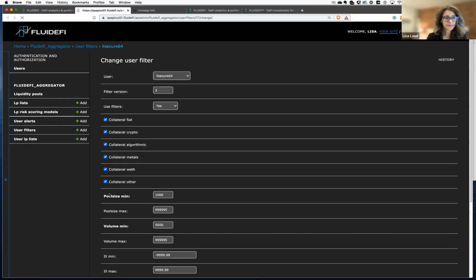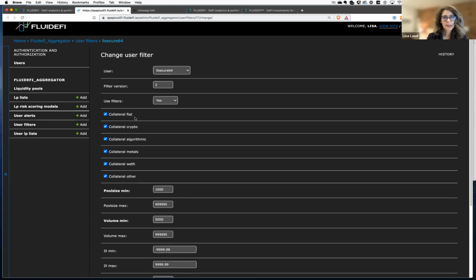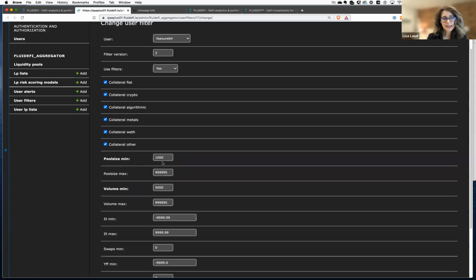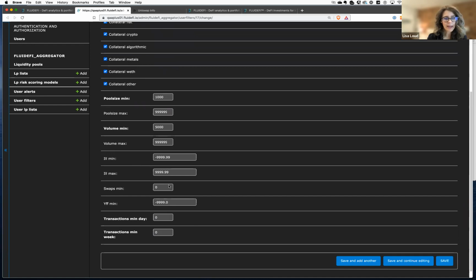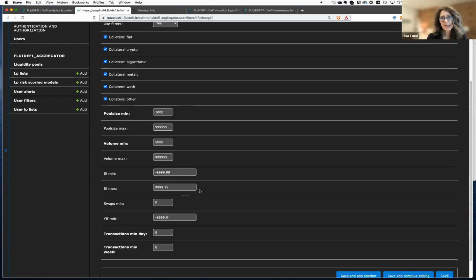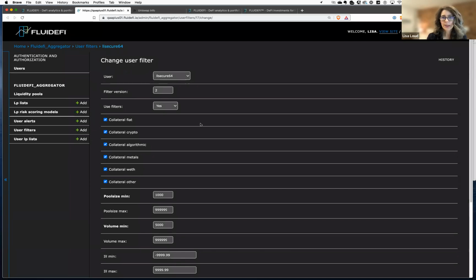I'm just going to show you the other filters that I can adjust. So here are all my user filters. I can filter it so I only see things that are collateralized by fiat, or only tokens that are collateralized by crypto or metals. And then I have pool size, the minimum pool size, the maximum pool size, the minimum volume, the maximum volume, impermanent loss, minimum and maximum, the number of swaps, and yield from fees, and then transactions per day. So these are all customizable for whatever you want to do in your trading strategy.